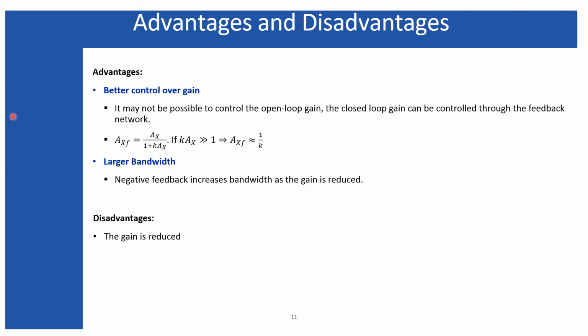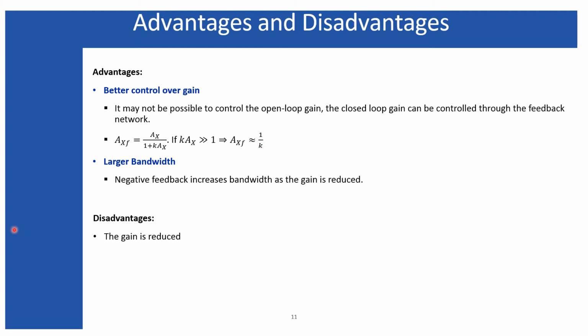But when the designer employs negative feedback using that bipolar junction transistor, the expression for the closed loop gain comes like this. If the product of the feedback factor and the open loop gain is so large that it is very much greater than 1, then you can neglect the 1 in comparison with this product, and finally the closed loop gain can be represented as 1 over k, where k is the feedback factor.